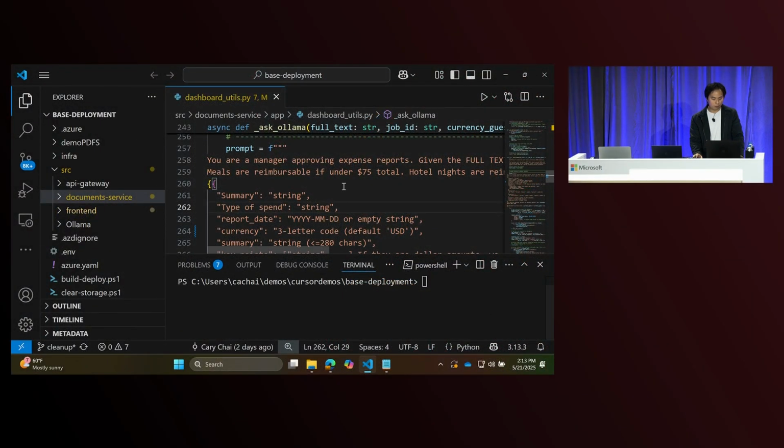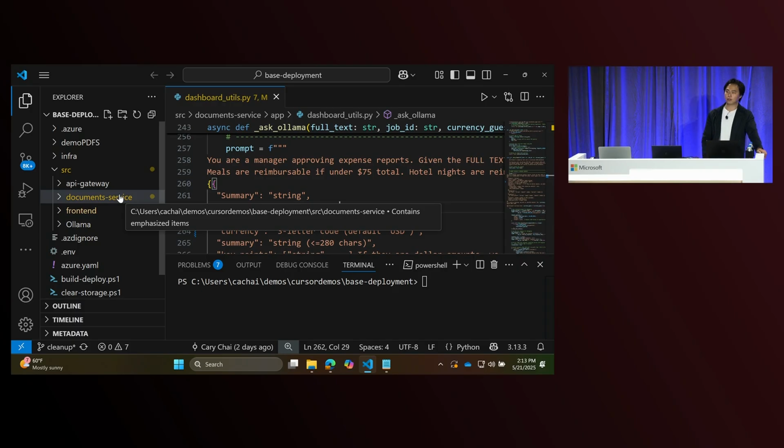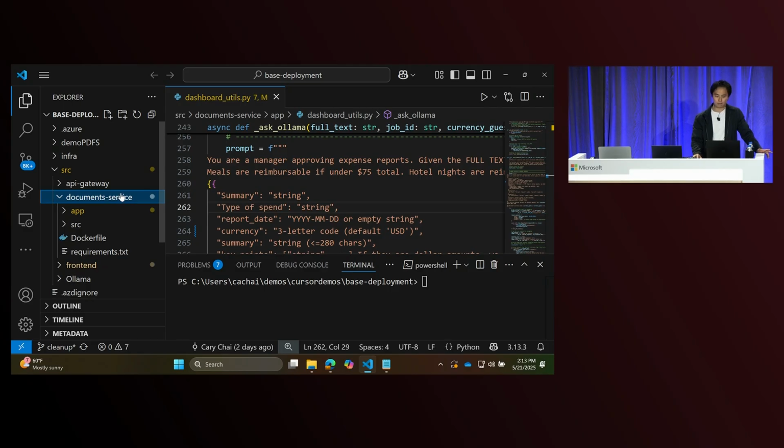So here we're in our code, and we can see this is one of the prompts that we're using with Ollama. On the left, we can see that we have 4 different applications: API Gateway, Document Service, Frontend, and Ollama. For each of these applications, we have a Dockerfile, as well as our infrastructure set up. So we have Bicep templates all set up, as well as an azure.yaml.